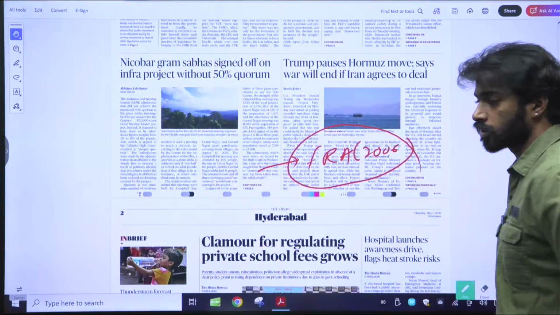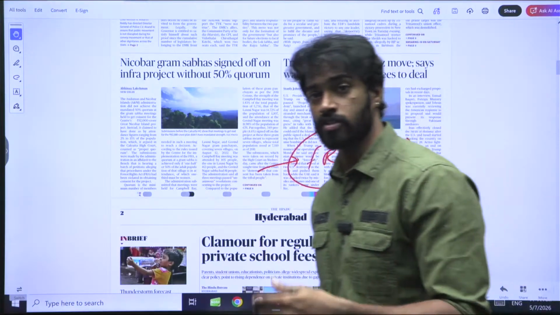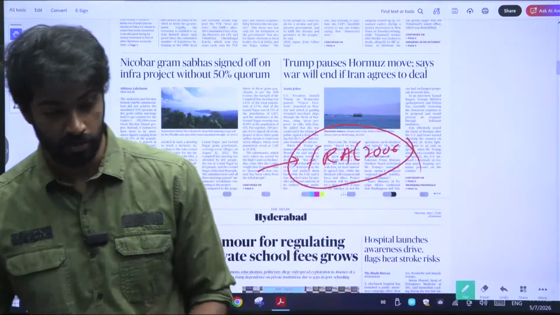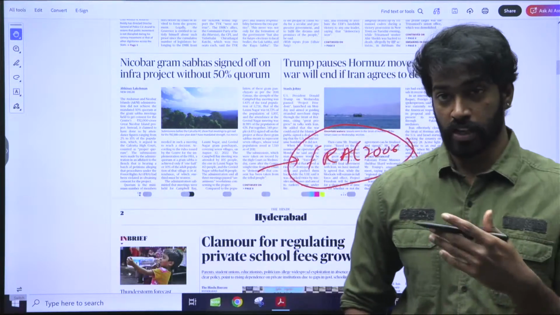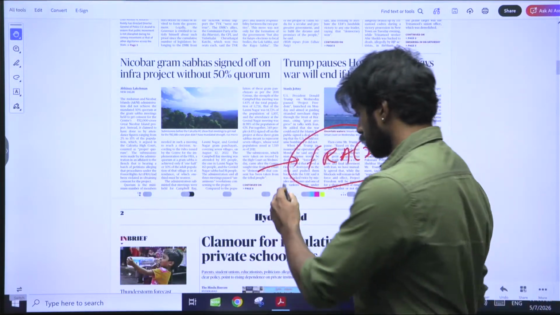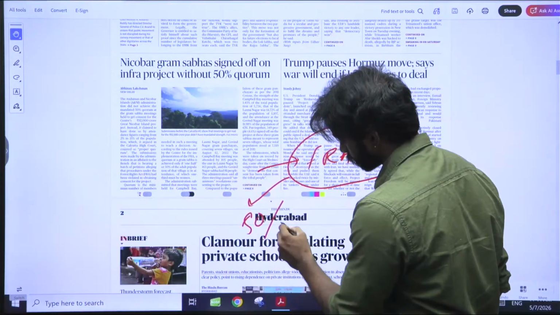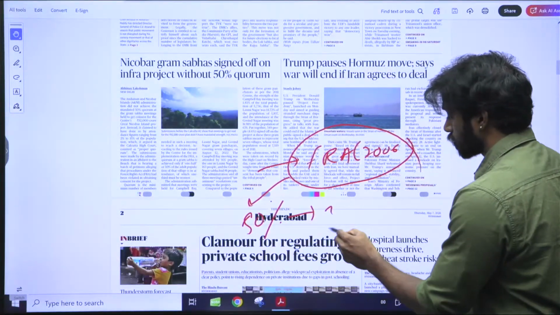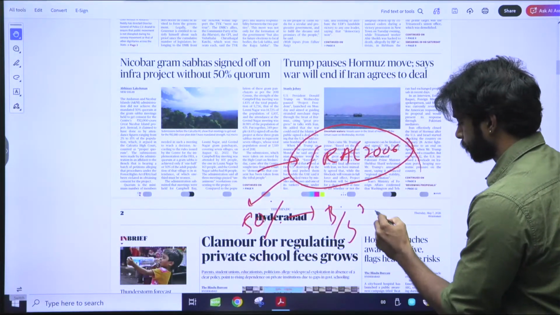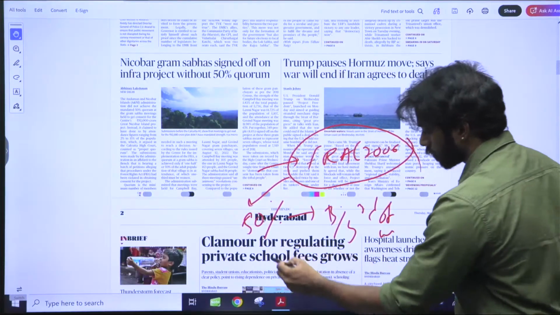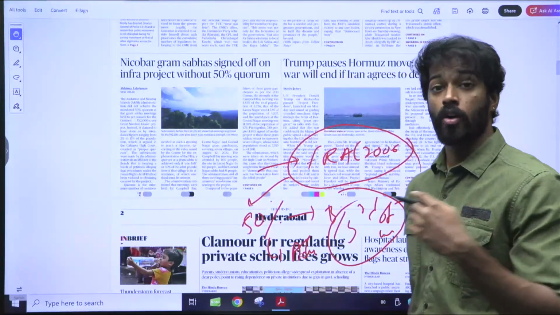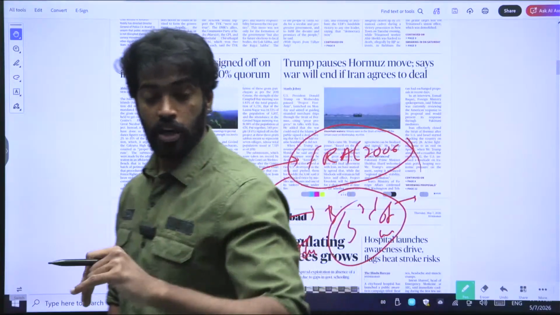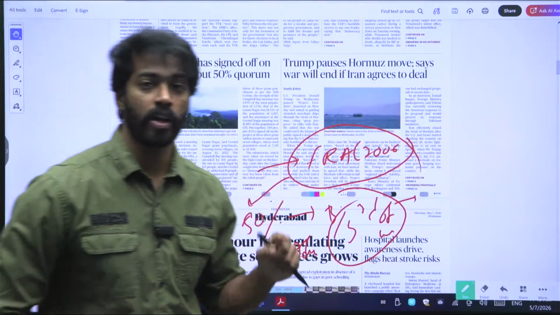Right? Basically, everything is going under Forest Rights Act 2006, and we also know that in the Forest Rights Act 2008 amendment, it said that the quorum should be 50% and at least one third members of the women, right? 50% of the adult population and one third of the women should be present for all of the voting. Only when they are present, that is when an approval can happen.